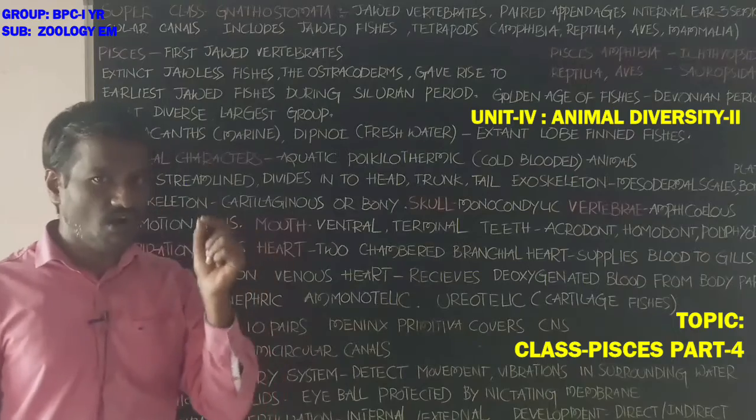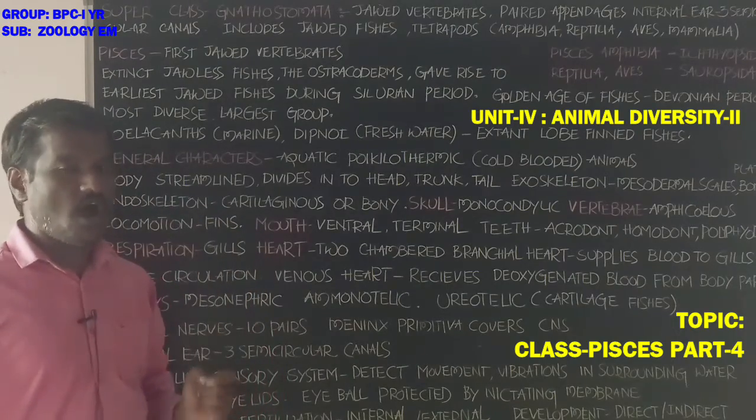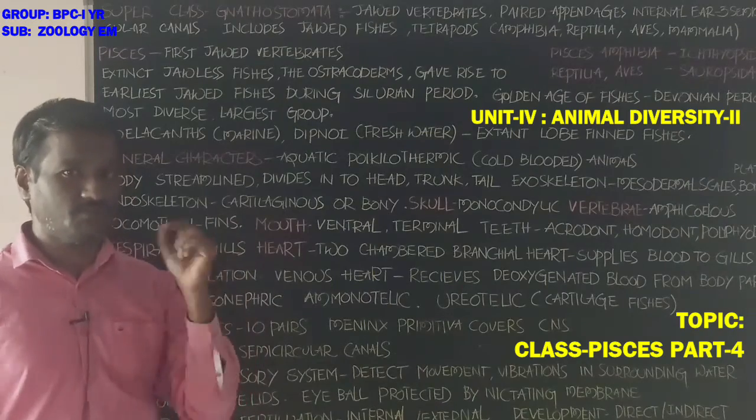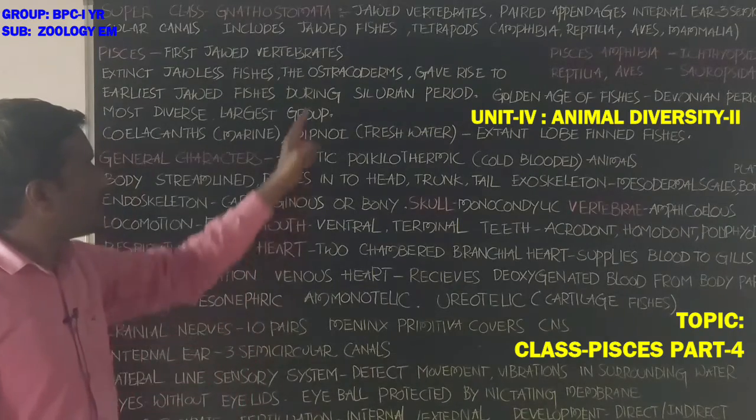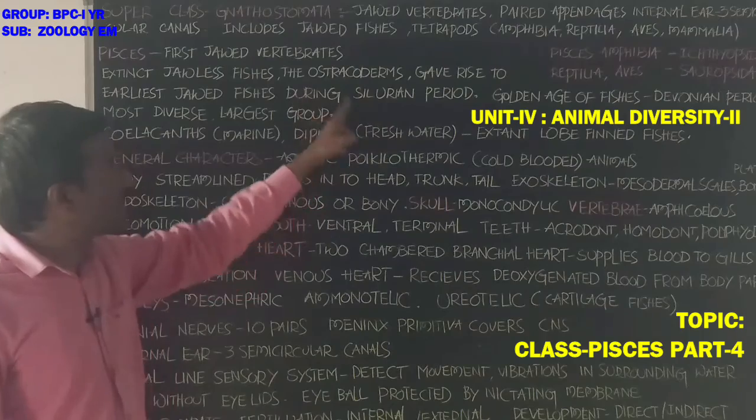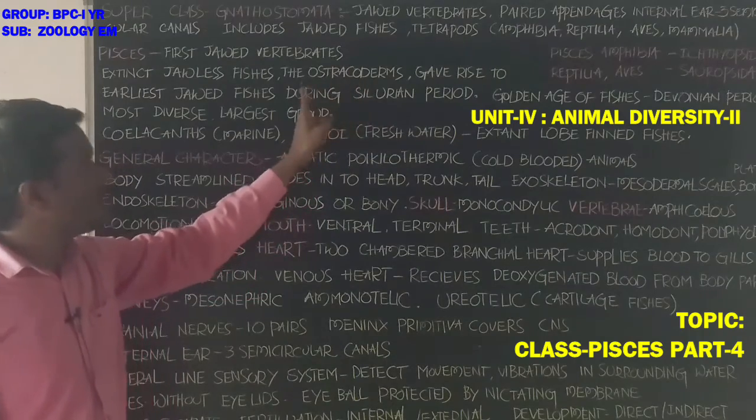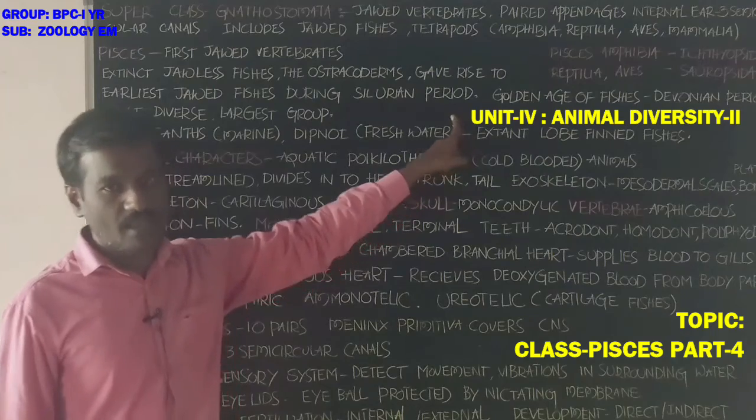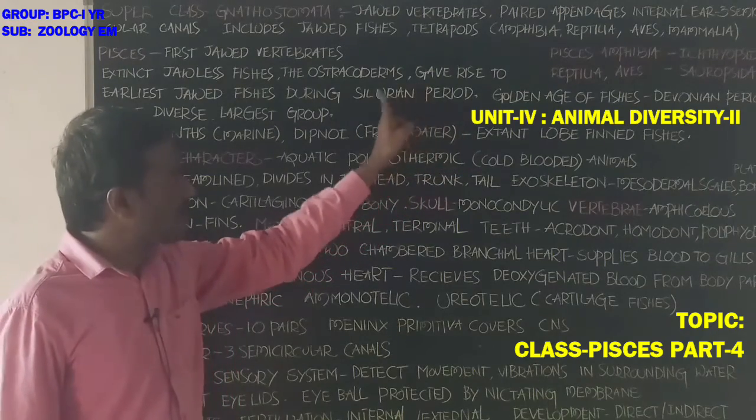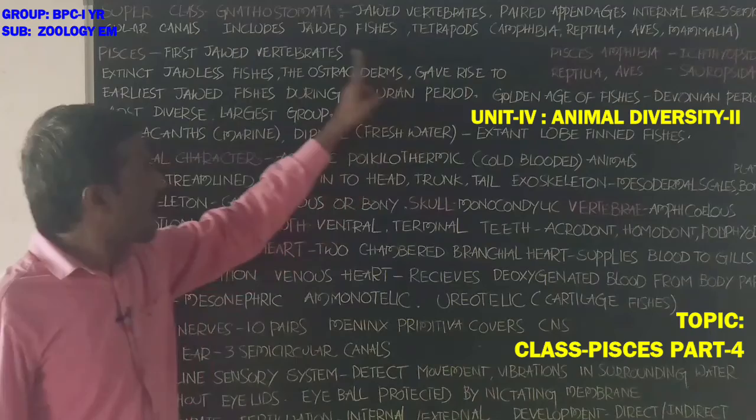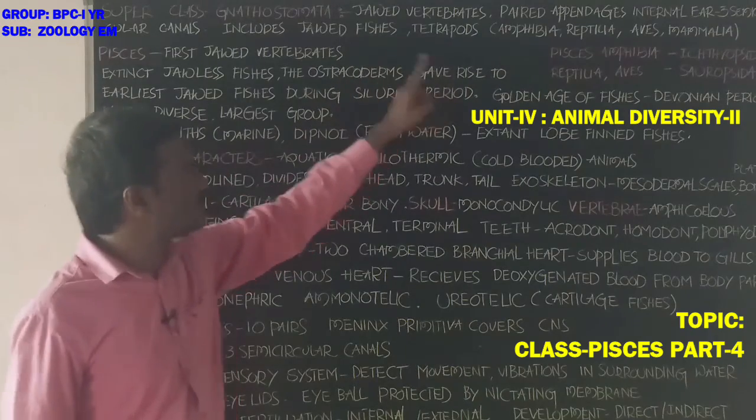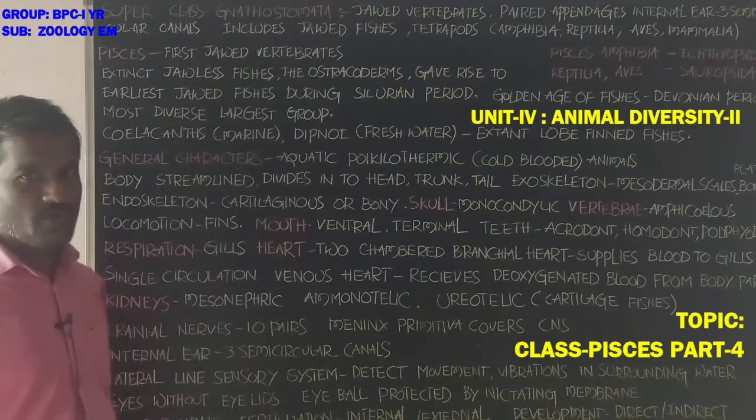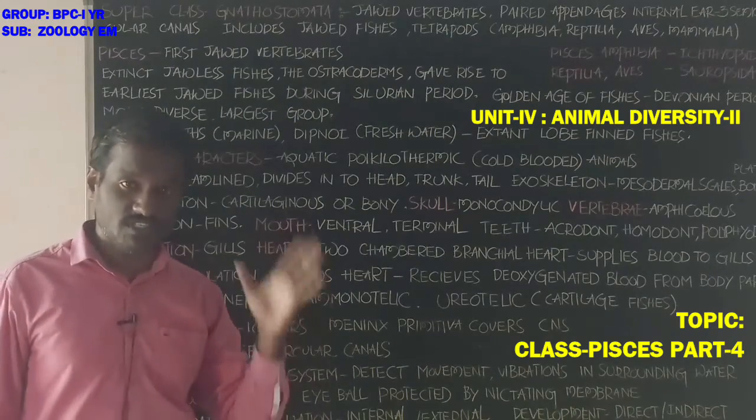The first jawed fishes evolved from the ostracoderms during the Silurian period. At the time of the Silurian period, ostracoderms gave rise to the first jawed fishes. Okay, that is about the origin of the fishes.